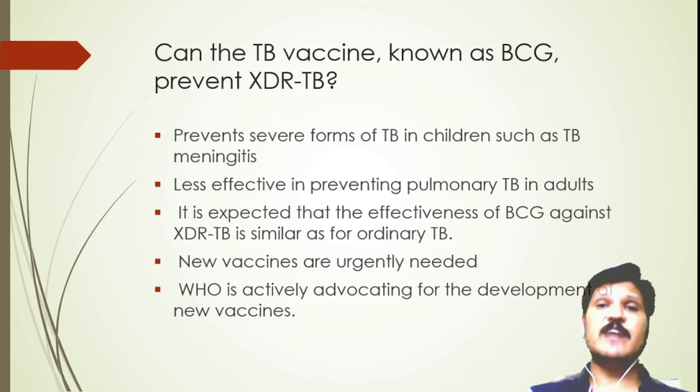Can the TB vaccine known as BCG prevent XDR-TB? The BCG can prevent severe forms of TB in children, such as TB meningitis. It is less effective in preventing pulmonary tuberculosis in adults. It is expected that the effectiveness of BCG against XDR-TB is similar to that for ordinary TB and MDR-TB. New vaccines are urgently needed. The World Health Organization is actively advocating for the development of new vaccines against TB.